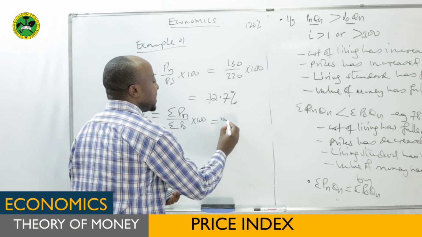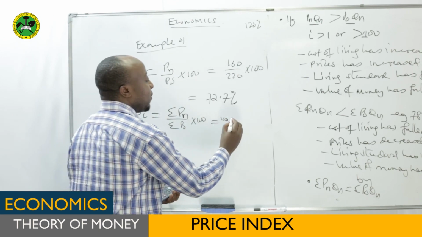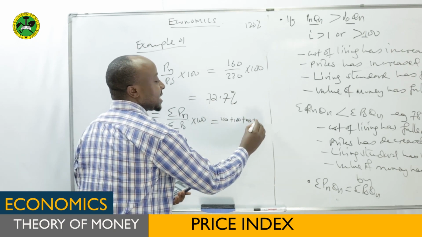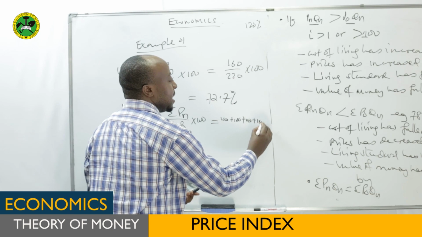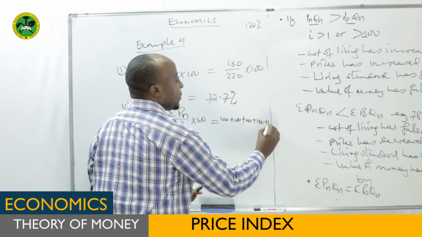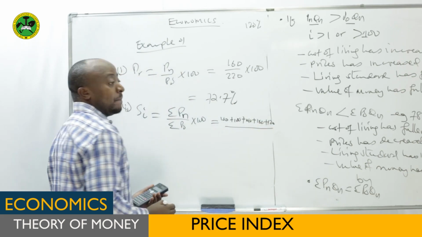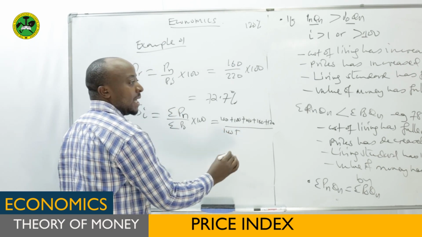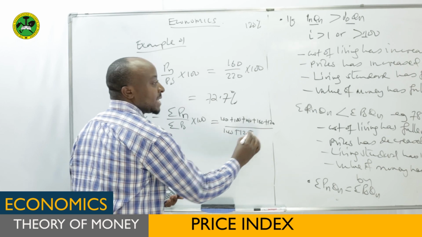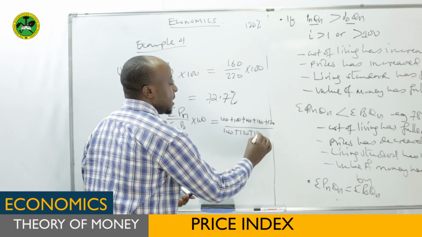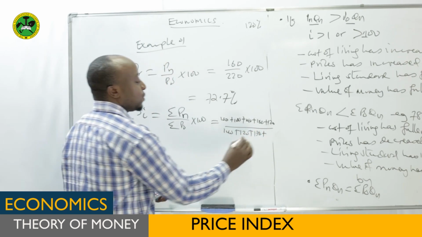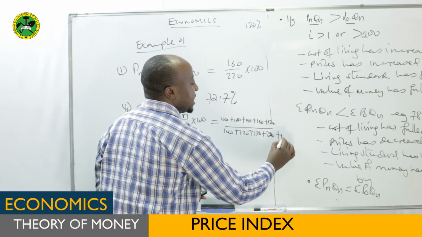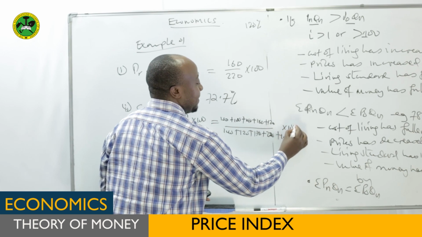We have 150 plus 100 plus 140 plus 160 plus 120. This one will be divided by the base year: we have 140 plus 120 plus 170 plus 220, then plus the last one, which is 100, and this will be multiplied by 100.